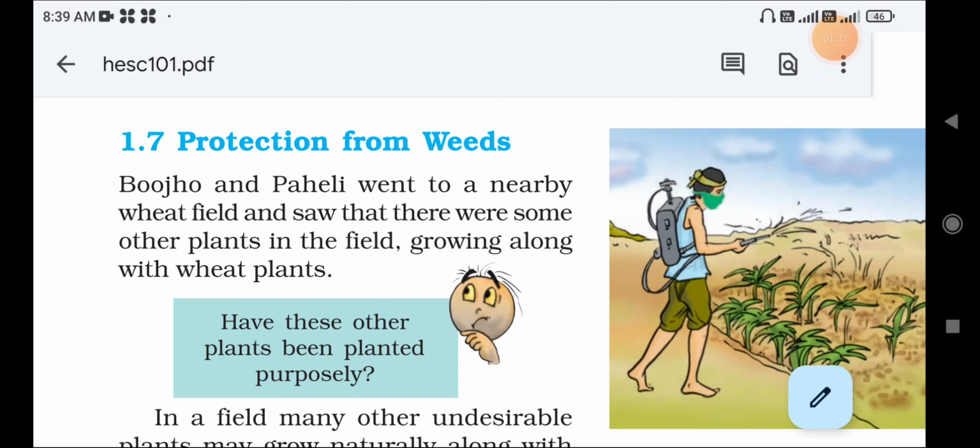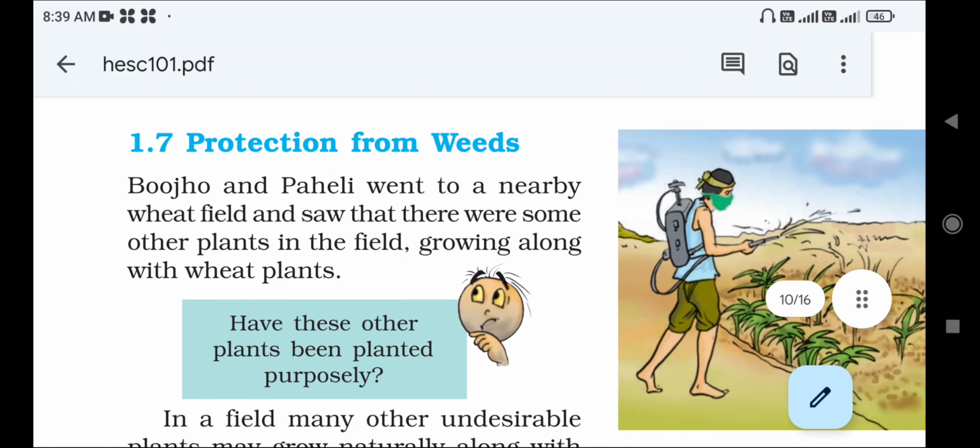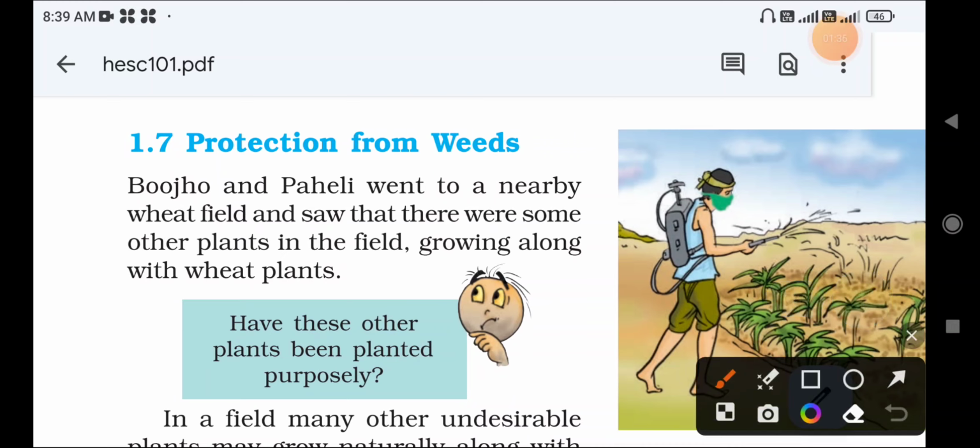If these weeds are not helpful for the farmer, how can we remove them? There are different types of methods to remove the weeds from the plants. Okay, next, protection from weeds.